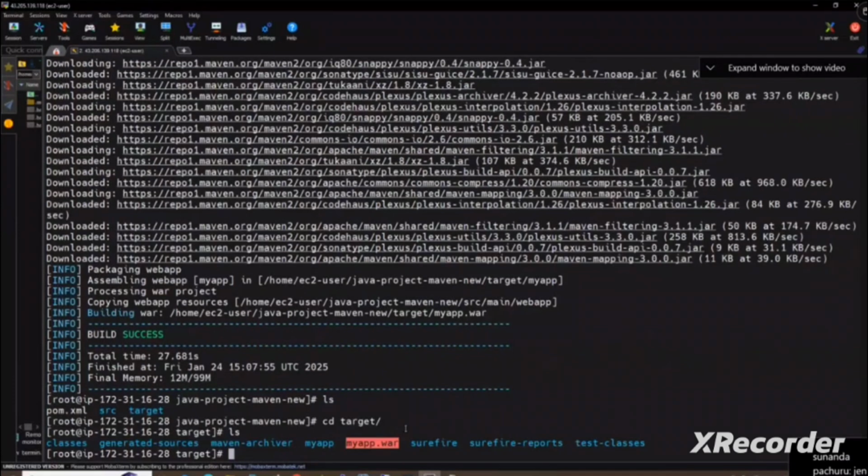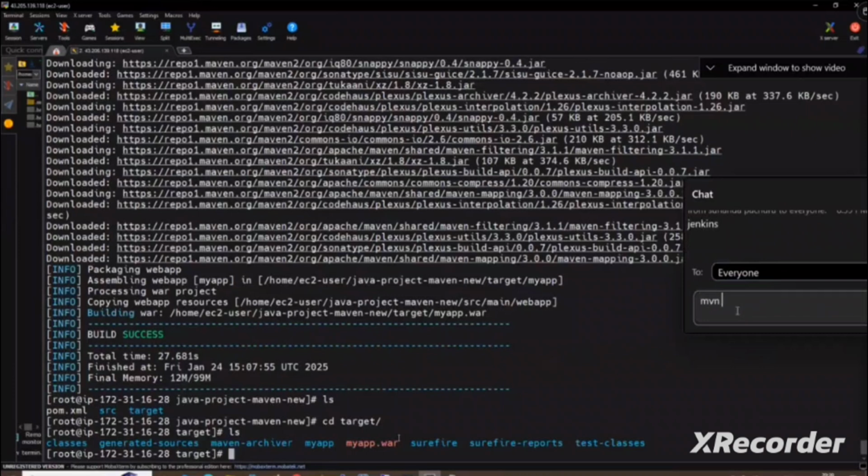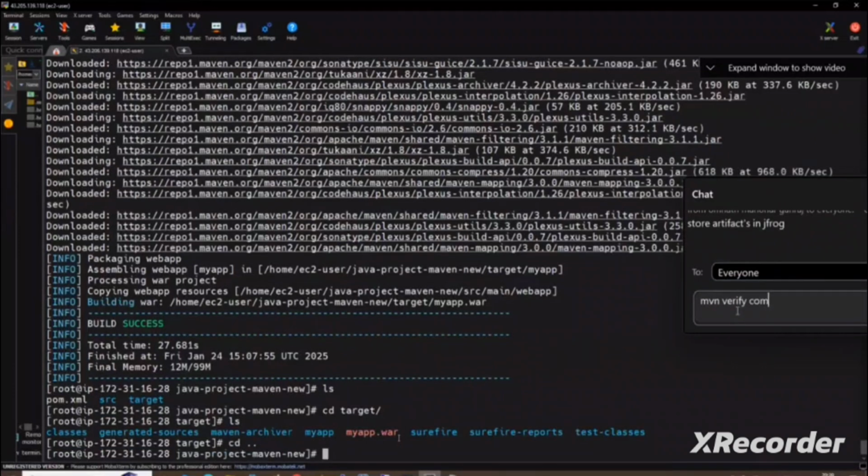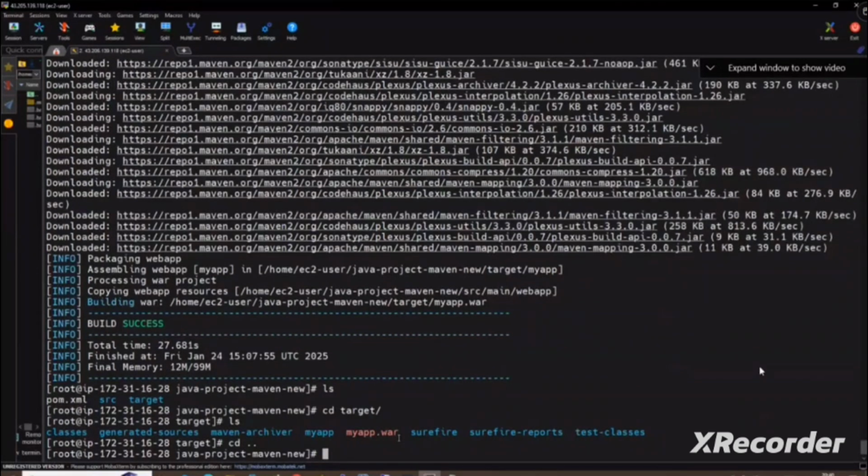You're getting it? So we have created a war file, and what's the next step? Maven install. If you do Maven install, I told you, what is the home directory of Maven? .m2, in the root directory. By default there is no .m2 directory in root now. If I do a Maven install, it will create the .m2 directory. Should we do it here? Maven, stop.